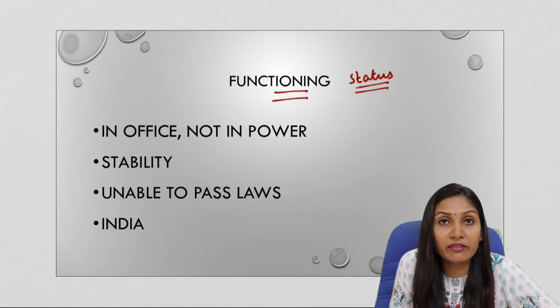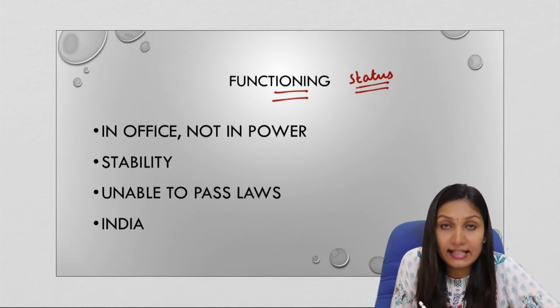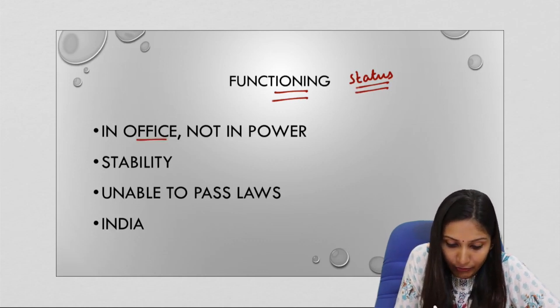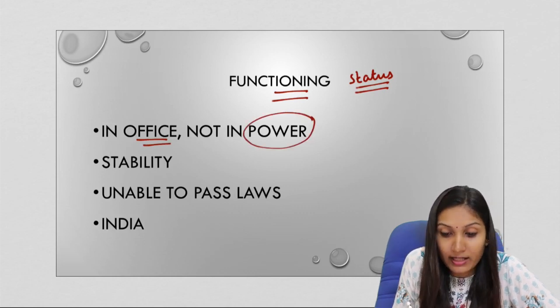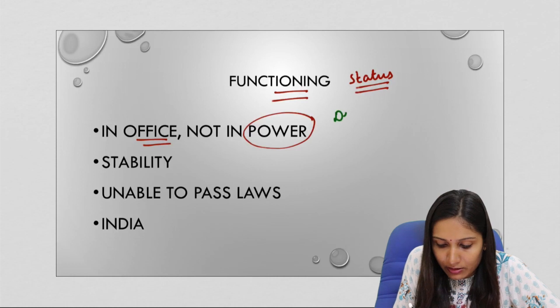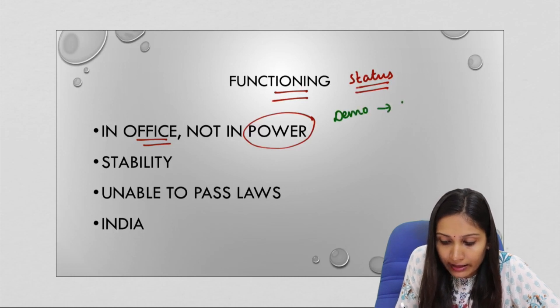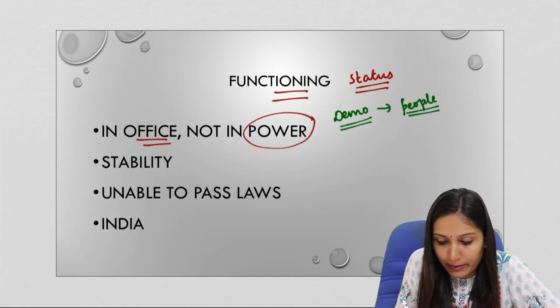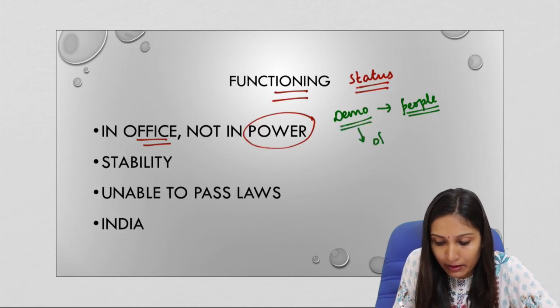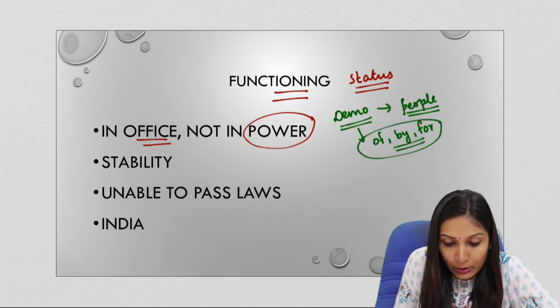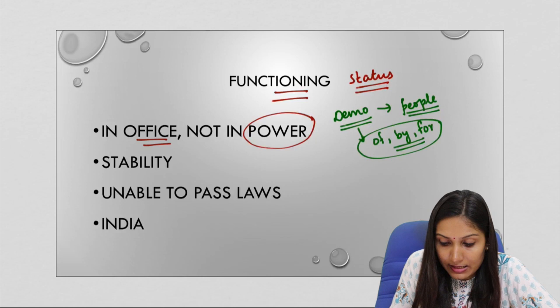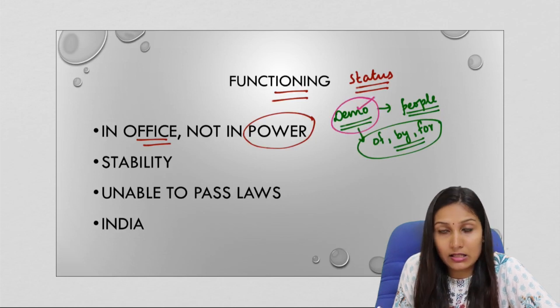Now what we observe around the world is that democratically elected governments are in office but not in power. Now what does it mean? Democratically elected governments means those governments who are elected by the people. Democracy is a form of government which is of the people, by the people and for the people. So under a democracy, the government is elected by the people, that is in the office.